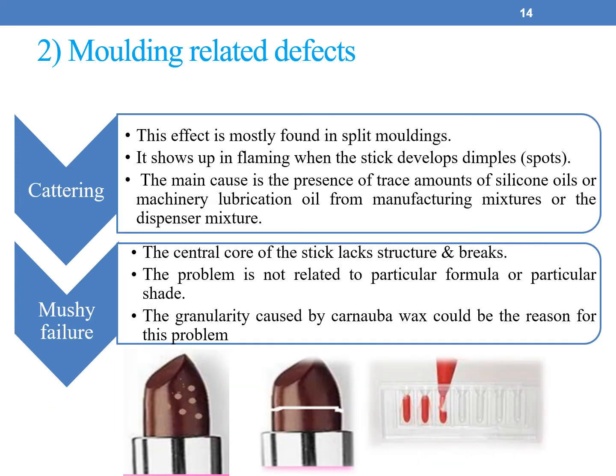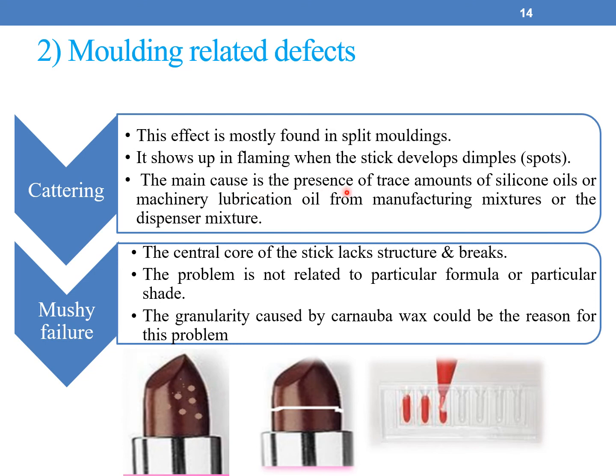The next molding related defects are scattering and mushy failure. Scattering is mostly found in split molding. It shows up as pitting when the stick develops dimples, that is nothing but spots. Here you can see the lipstick has spots.